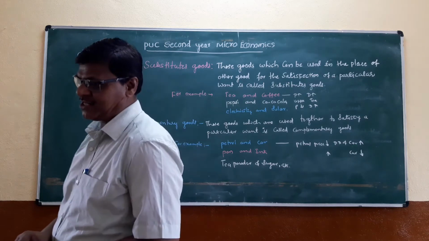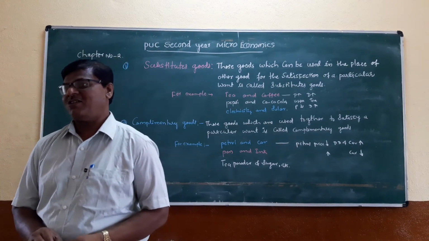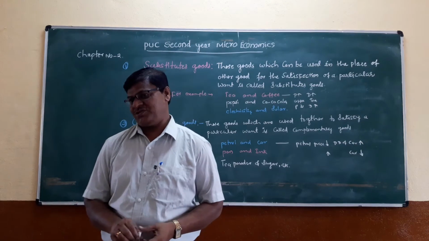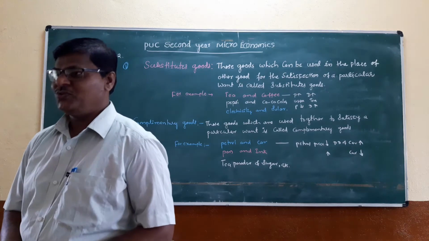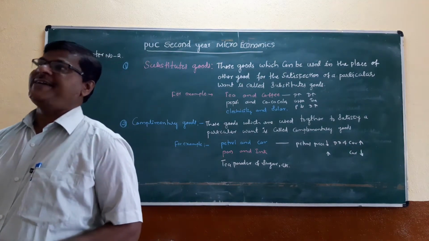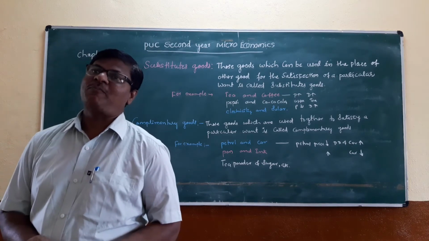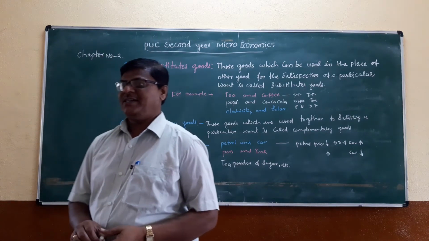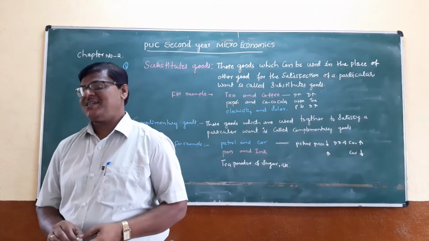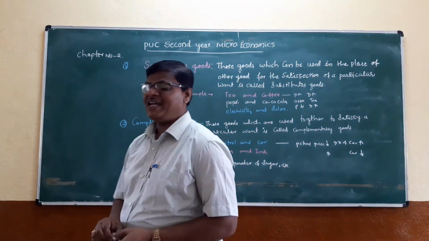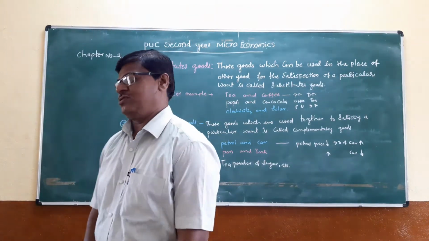We have to understand and state the meaning of substitute goods and complementary goods, and what are its examples. Let us study today the meaning of substitute goods and the meaning of complementary goods.